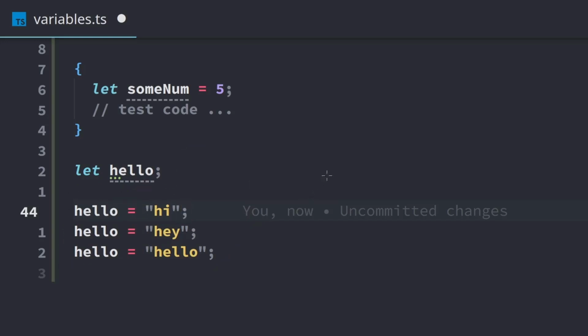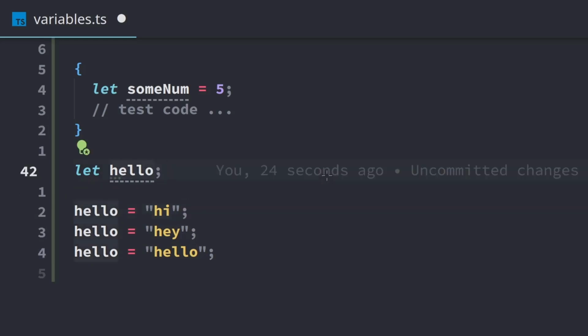Now, the good thing with uninitialized variables is TypeScript will actually give us an error if we try to use it without assigning. So if you need to create one, don't worry about accidentally using it later and not having it be unassigned, because TypeScript will give you an error if that's the case.